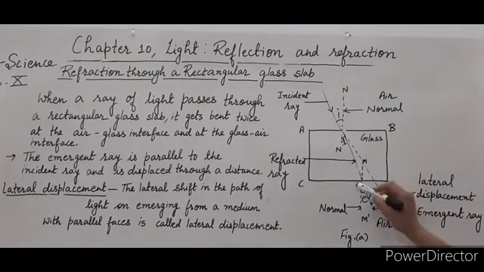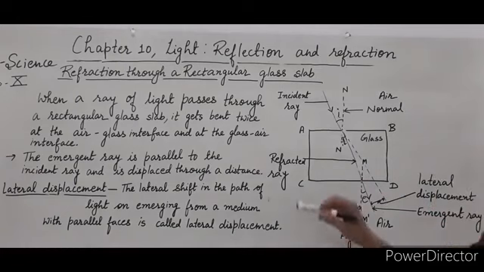Now, when the refracted ray emerges from this interface, the angle which this ray makes with the normal M dash is known as the angle of emergence, and this ray which emerged at this interface CD is known as the emergent ray.